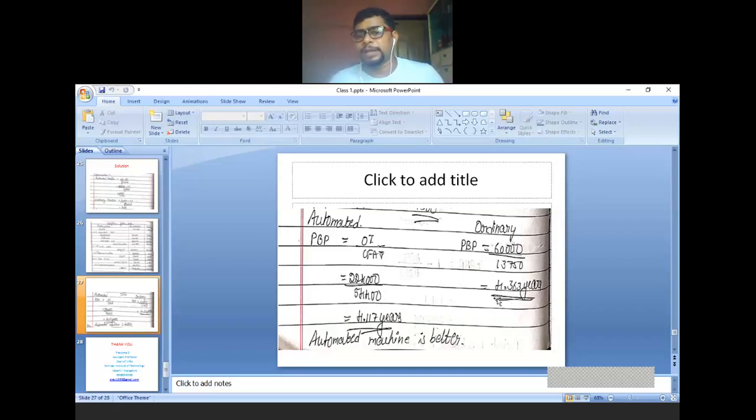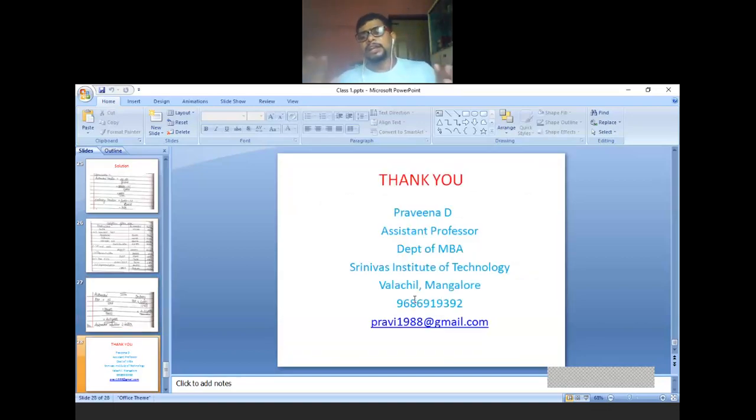Now which one is better? A shorter payback period is always better. Therefore the automated machine is better. Which project or machine do you have to accept? You have to accept the automated machine under payback period calculation. So this is the solution part relating to payback period as well as discounted payback period.